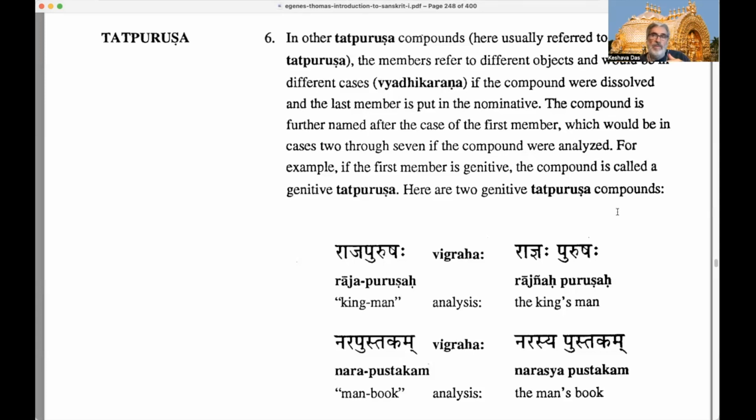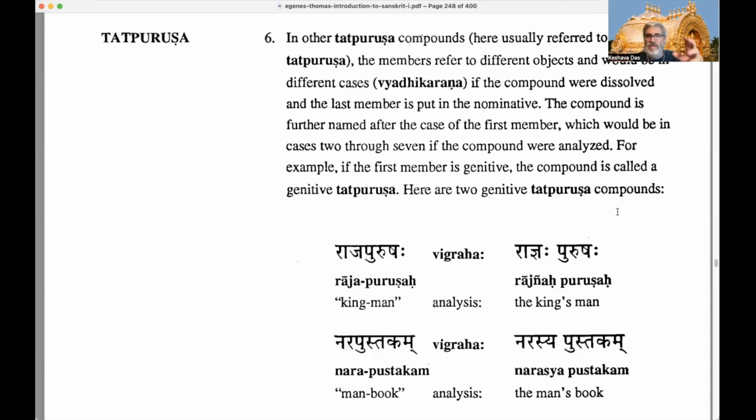There can be Tatpurushas in these six cases. For example, if the first member is genitive, the compound is called a genitive Tatpurusha, because the Shashthi Tatpurusha is a very, very common compound in Sanskrit. Sanskrit grammarians will say, that's a Shashthi Tatpurusha, a genitive Tatpurusha. What's an example?